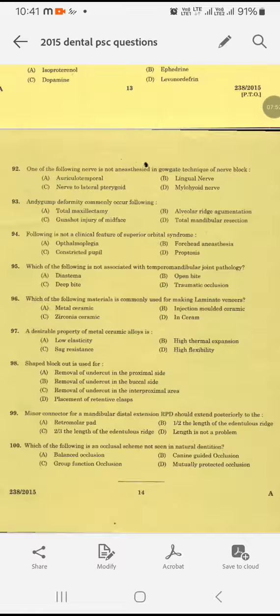So this comes to the end of part 3 of this question paper. So we have finally finished category 238/2015.